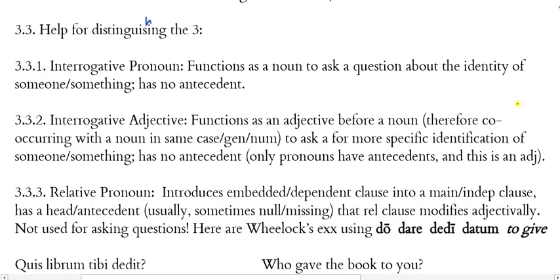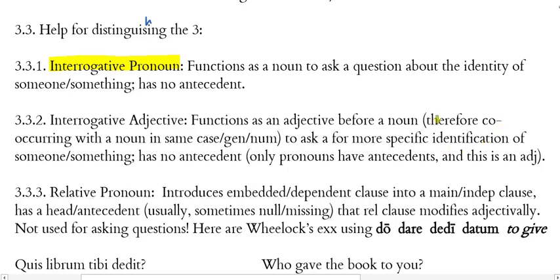Let's start with interrogative pronouns first. Okay, what do interrogative pronouns do? This is going to help you to think through the grammar of the clause you're looking at. These function as a noun, as we mentioned, and they're used to ask a question about the identity of someone or something. And as an interrogative pronoun, there won't be an antecedent.